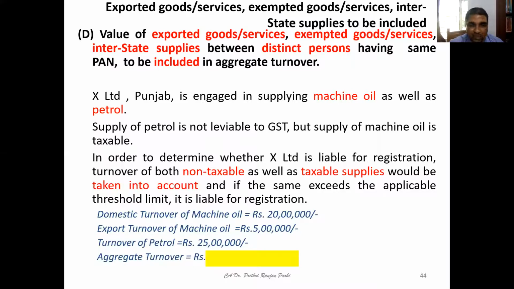Here, for example, machine oil turnover is 20 lakh, export turnover is 5 lakh, and petrol turnover is 25 lakh. If you take all this together, it comes to 50 lakh, which is exceeding 40 lakh. Therefore, registration is required. X Limited is liable for registration. This is how one will take this.